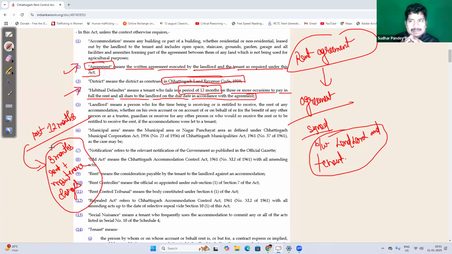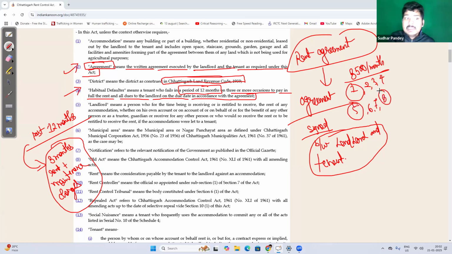So, like there is a rent agreement, and as per the rent agreement, let's assume that I have to pay the rent of 8,500 per month. I may default in 1 month. Then I paid rent for second month, third month, fourth month. Then I made default in fifth month. Then I paid for sixth, seventh month, and then I defaulted in eighth month. I shall be considered as a habitual offender.